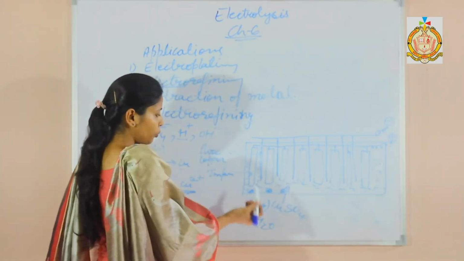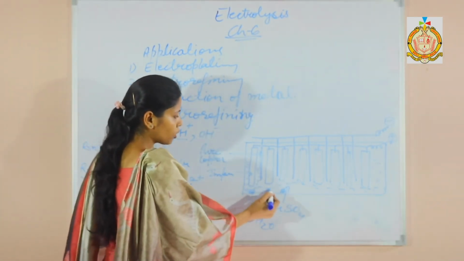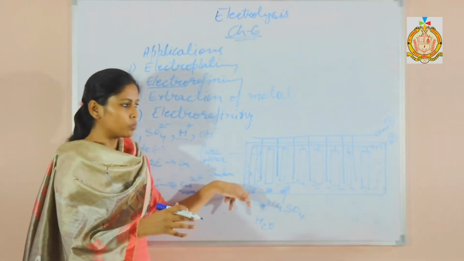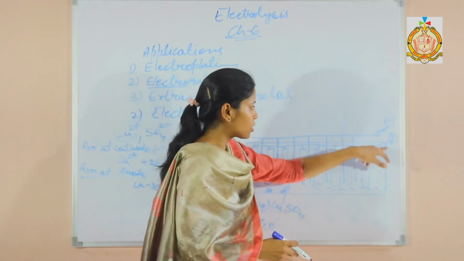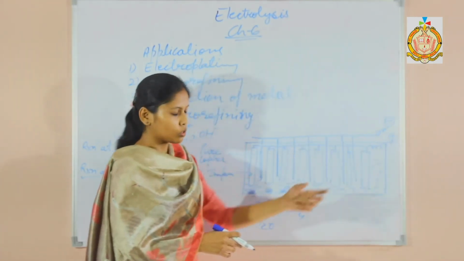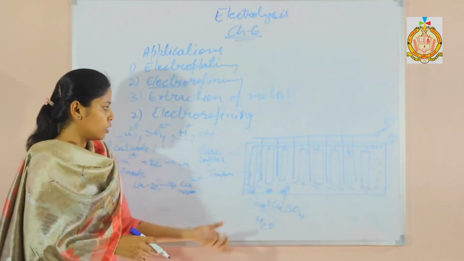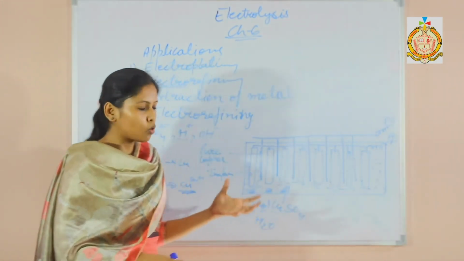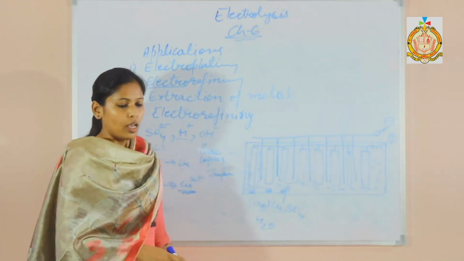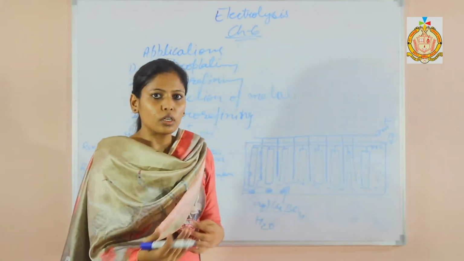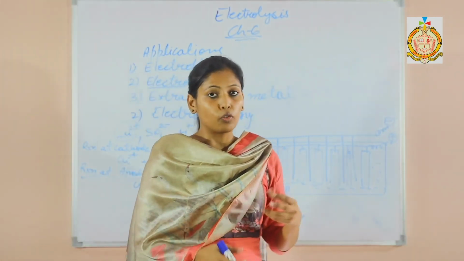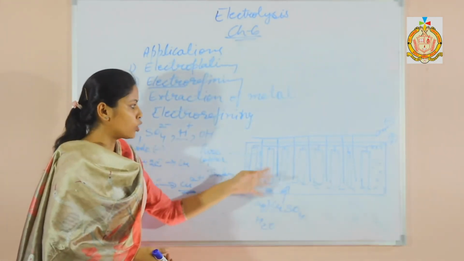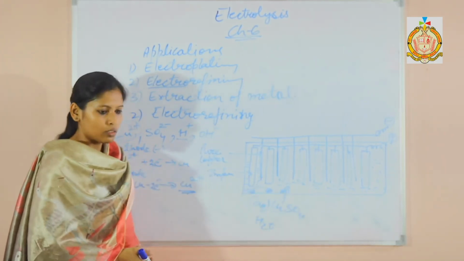And the impurities collect at the bottom, and this is called anode mud, because it forms from the anode, as these impure rods are attached to the anode. So this is called anode mud, and we can prepare even 99% pure copper by this method. As you know, copper is used in making utensils and wires also. So 99.9% pure copper we can obtain by this process.